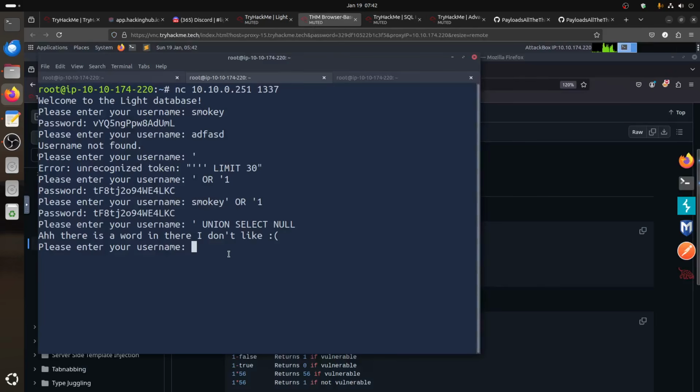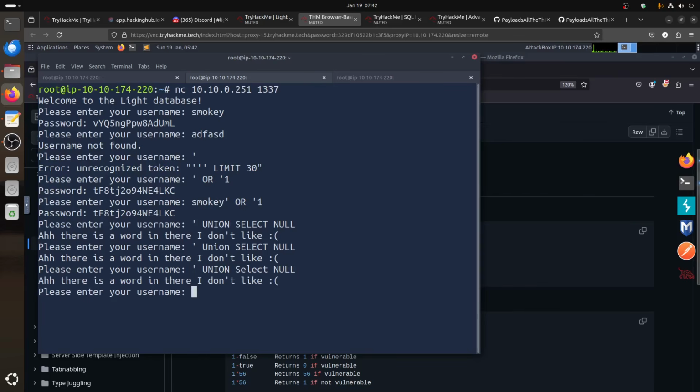So if I come back here, let's confirm which word it is complaining about. Let's start with the union, and keep select in capital letters for the sake of argument. It still doesn't work. Now let's play with the select and make it small letters. It's still not accepted, so it doesn't like both words. So we make both small, union and select, and put our null there.